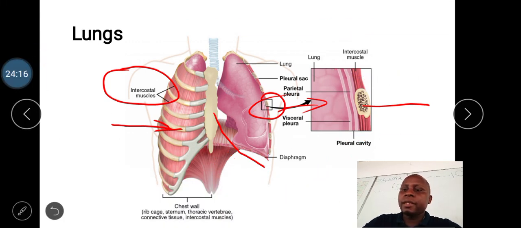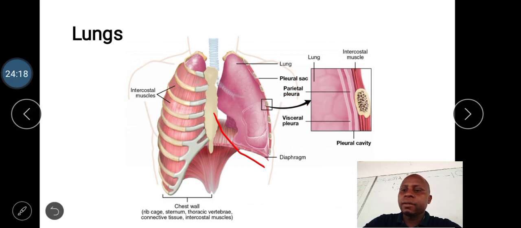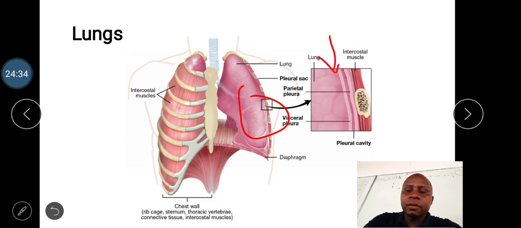What is contained inside the lungs? The lung, as you can see, we shall magnify this part of the lung here. You will be able to see that it is made up of two membranes. We have two membranes which line the lung. There is one membrane which covers the lung itself, and another one which lines the thoracic cavity on the intercostal muscles. These membranes are called the pleural membrane.